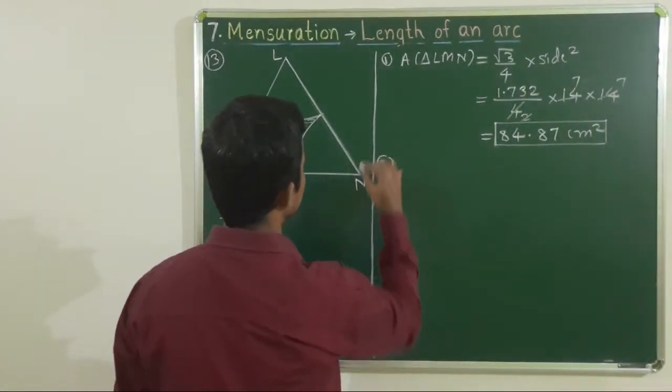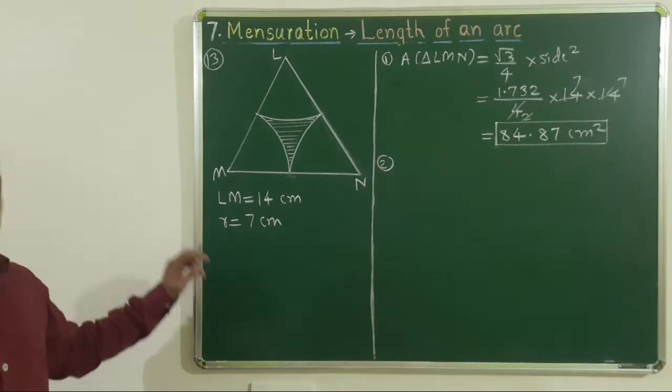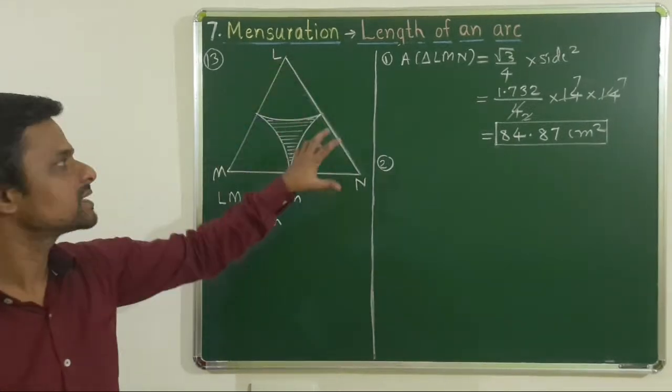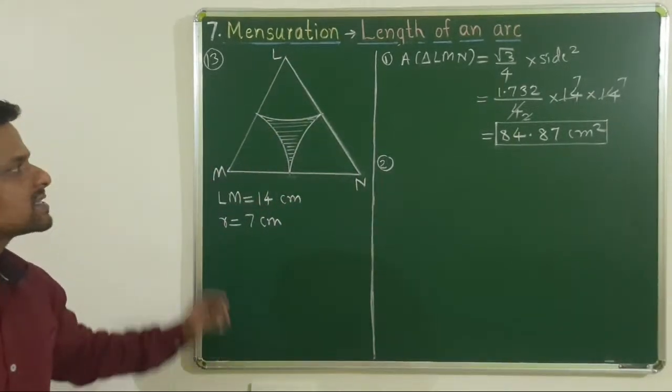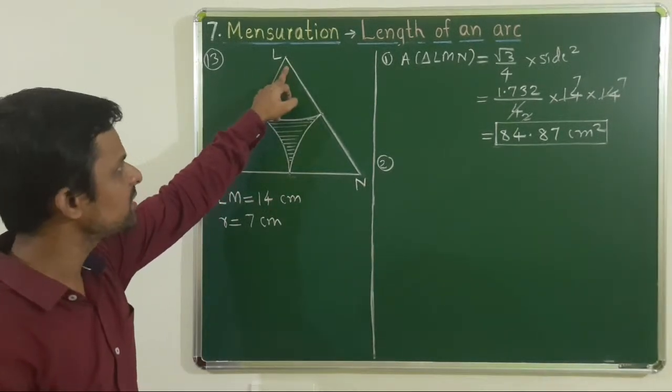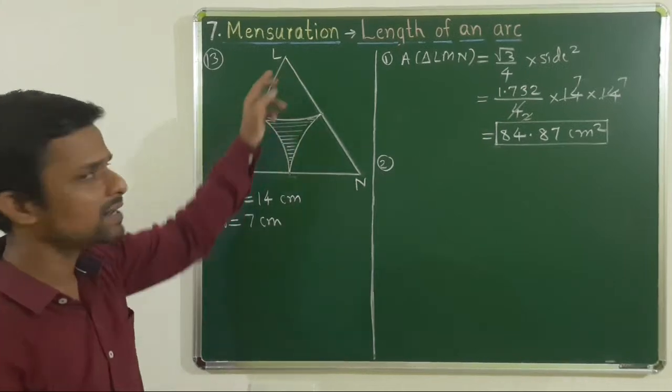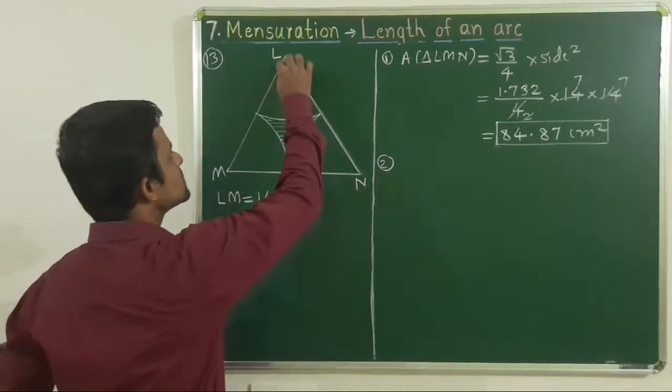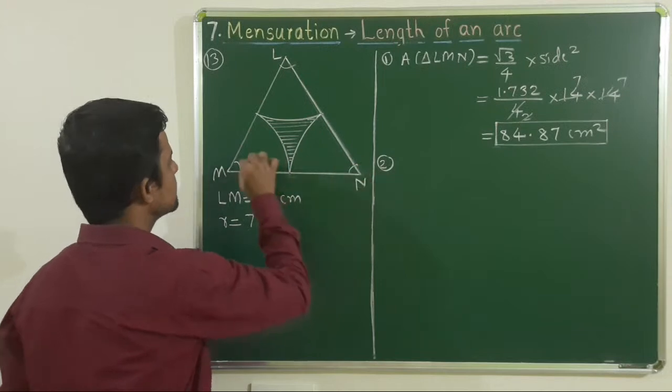Now number 2, we want area of one of these three sectors. या तीन सेक्टर्स पैकी कोणत्याही एका सेक्टरचा एरिया आपल्याला काढायचा आहे. In which theta is not given directly. theta आपल्याला दिलेला नाही पण आपल्याला काढता येईल. These three angles, that is 1 2 3, all these are theta.